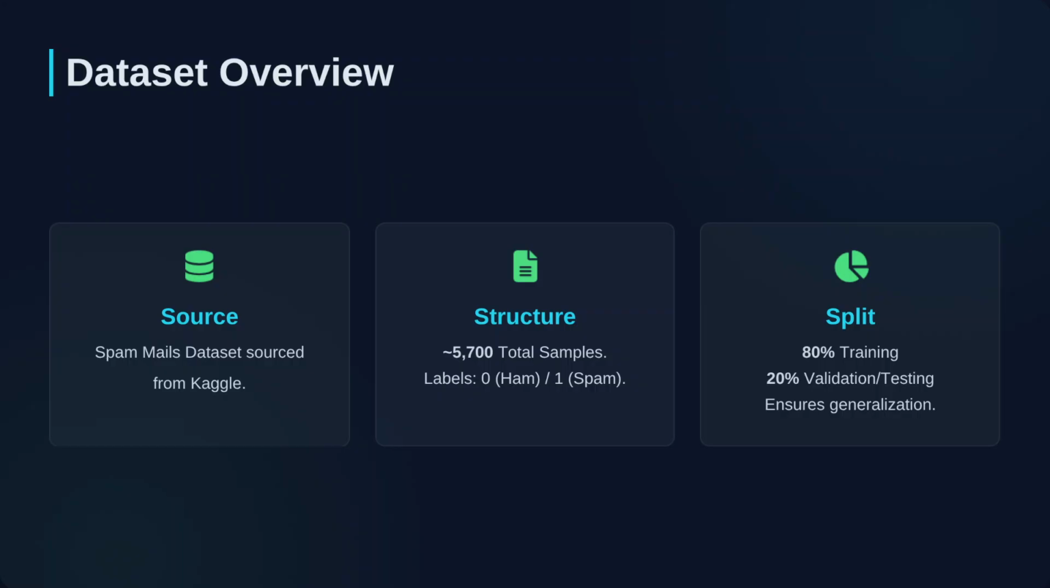Every good model starts with good data. We utilize the spam mails dataset from Kaggle. The dataset contains about 5,700 samples, labeled simply as 0 for ham and 1 for spam. To ensure our results are reliable, we split this data. 80% went into training the model, and we held back 20% for validation and testing. This ensures that the metrics we report later are based on data the model had never seen before.